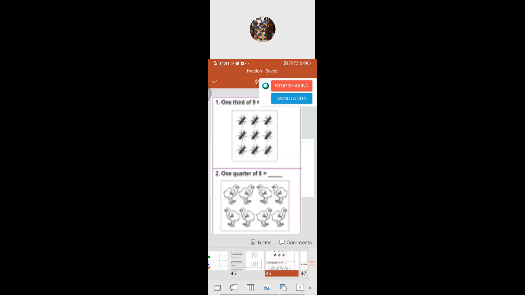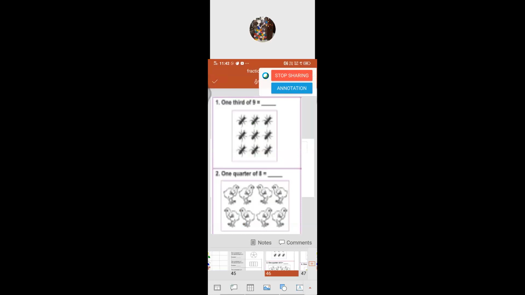So far we have seen that when an object or a group of objects is divided into equal parts, each part is called a fraction, isn't it? Now we are going to find the fractions of a set of objects. They've given a set of objects: 1/3 of 9. There are 9 ants, isn't it? So they asked us to divide into how many parts?